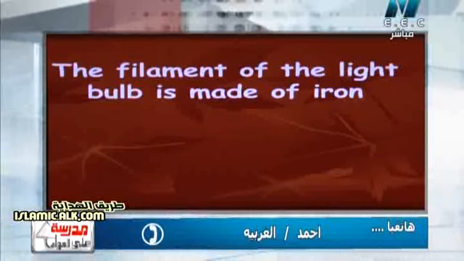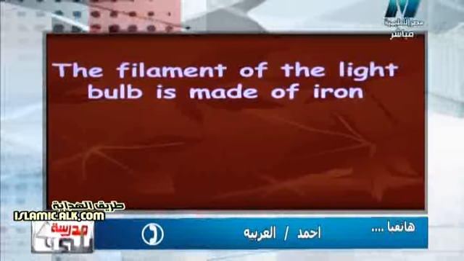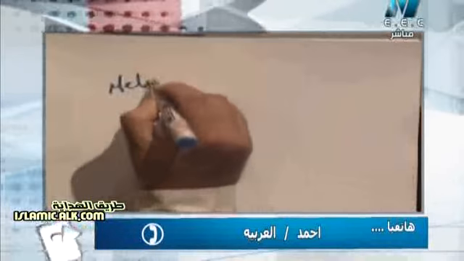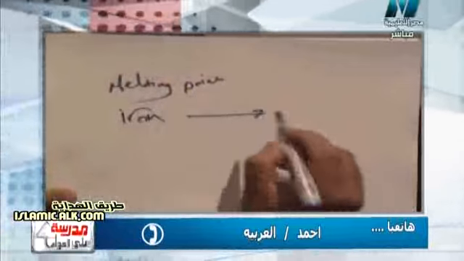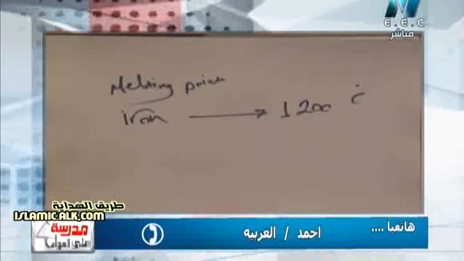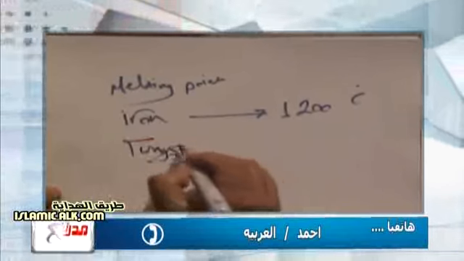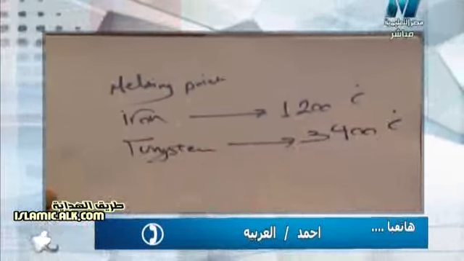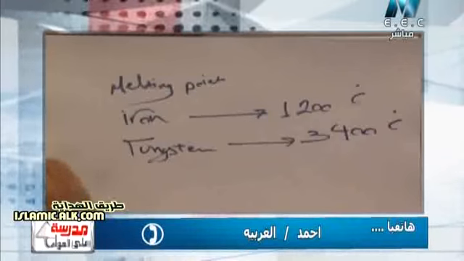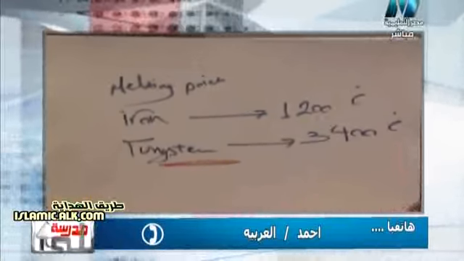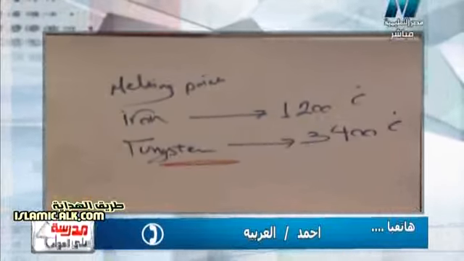Okay, Ahmed, I will give you some values. Concentrate with me. The melting point of iron is about 1200 Celsius. So what about the melting point of tungsten? It's about 3400 Celsius. So which one is bigger, Ahmed? The tungsten. So we use tungsten. Why? Because it has a high melting point. So what about if we replace it with iron?